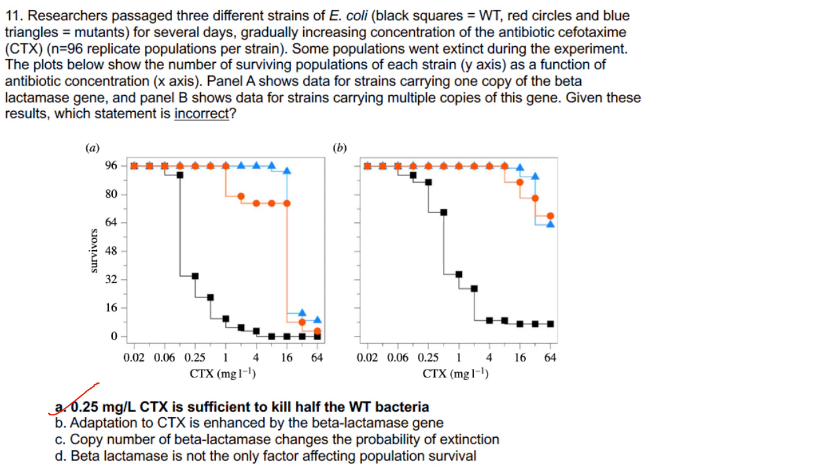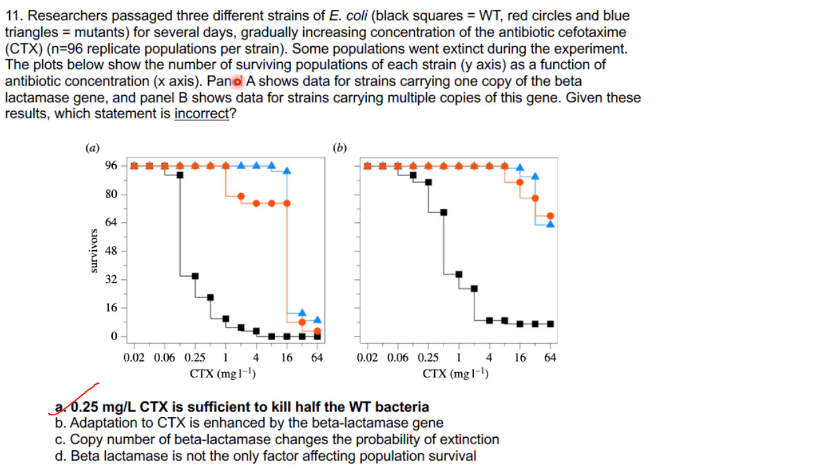Then next one. Researchers passaged 3 different strains of E. coli. Black squares represent the wild type. Red circles and blue triangles represent the mutants. For several days, they gradually increased the concentration of the antibiotic cefotaxime. N is equal to 96 replicate populations per strain. Some populations went extinct during the experiment.